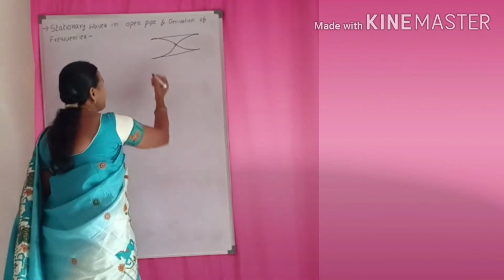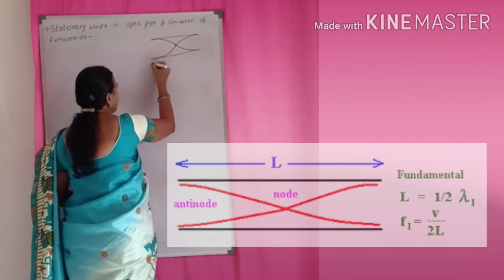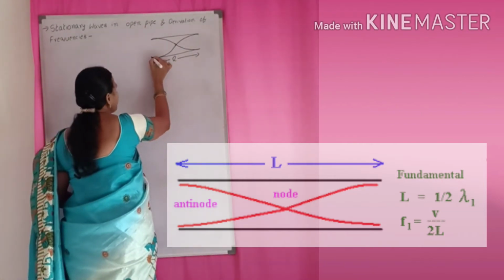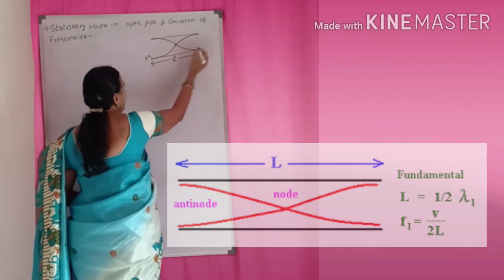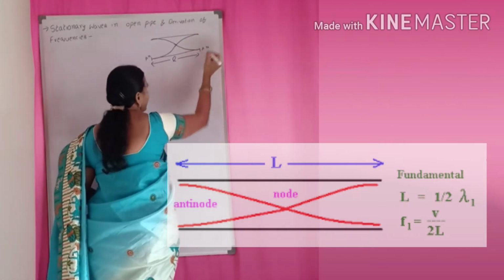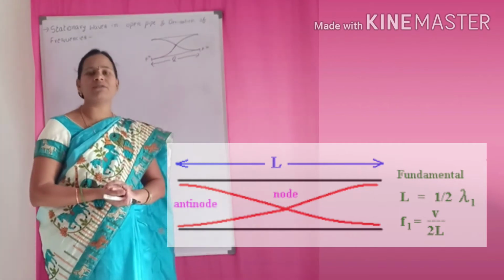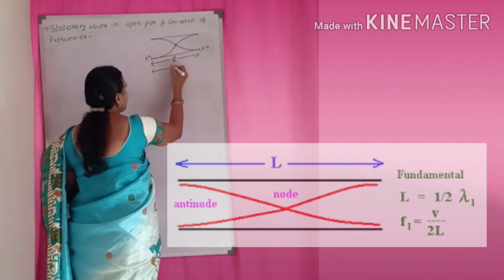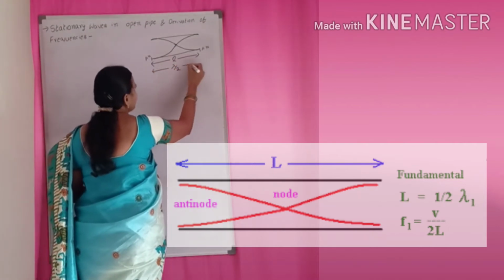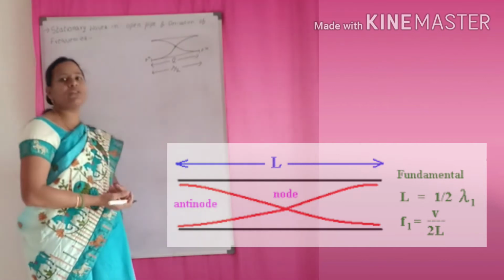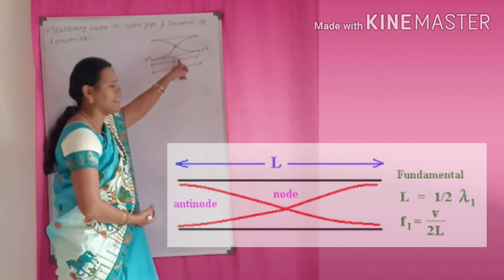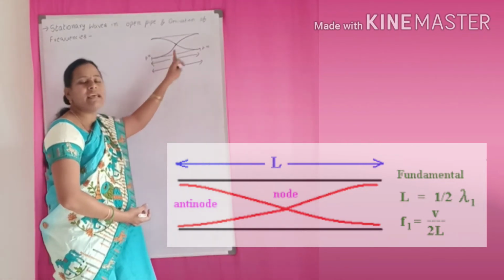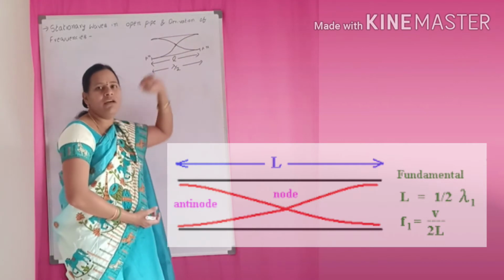First of all, I am taking the length of the pipe as L. Observe, this is the antinode and this is the second antinode. The distance between two antinodes is equal to lambda by 2. I don't know the length of the pipe, that's why I am taking L. So from the figure, L is equal to lambda by 2.